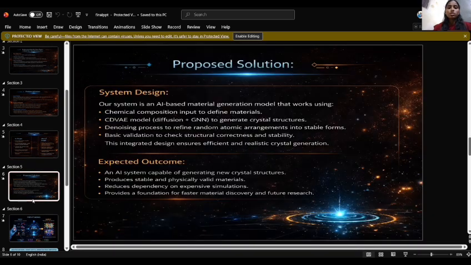Now let us look at how our solution works. The system takes a chemical composition as input. It then utilizes the crystal diffusion variational autoencoder model, which operates in two layers. First one, the diffusion model, second one, GNNs, graph neural networks.